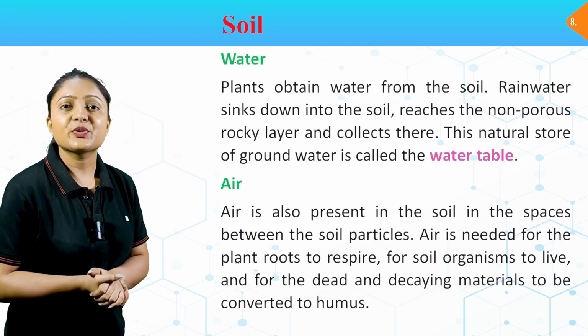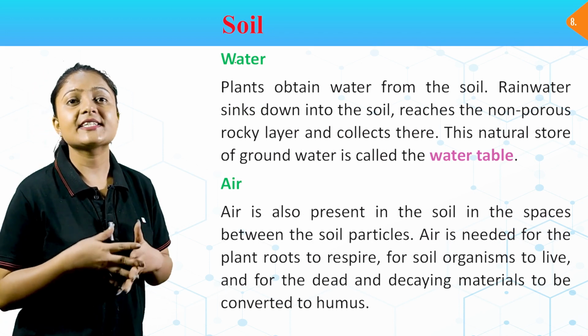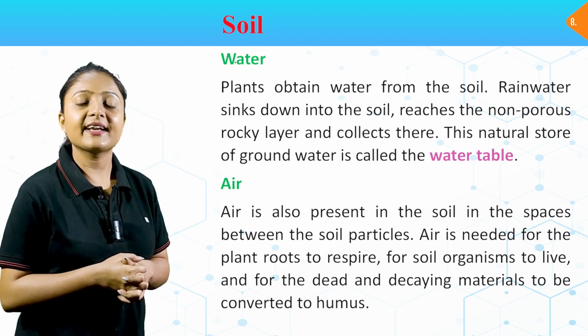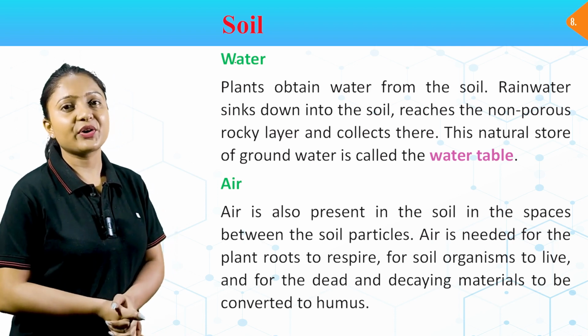Water. Plants obtain water from the soil. Rainwater sinks down into the soil, reaches the non-porous rocky layer and collects there. This natural store of groundwater is called the water table.